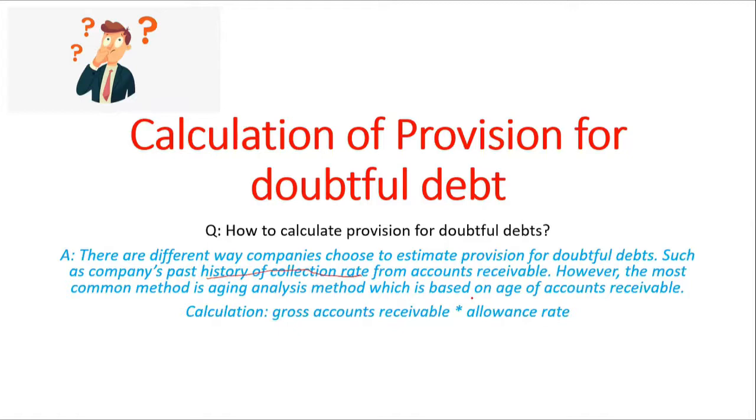The most common method to calculate such a rate is the aging analysis method. This is very commonly used by companies. The calculation is you take the gross accounts receivable and multiply it by the allowance rate. So that's all about how to calculate provision for doubtful debts.